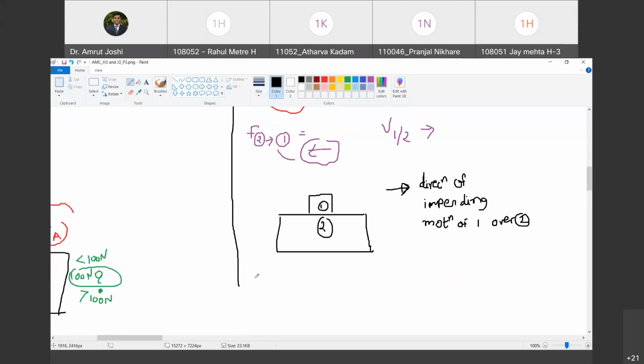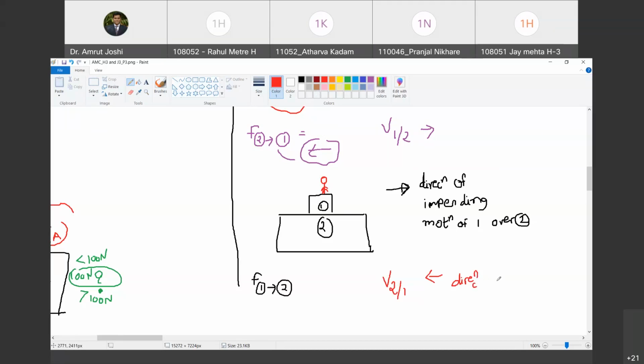So if I want to find out the frictional force offered by object number 1 on object number 2, where should I station myself as an observer? I will station myself as an observer on 1. Are you with me? Yes. What is the direction of motion of 1 with reference to 2? It is towards right. So when I sit as an observer on object number 1, I will observe object 2 to be moving towards left with reference to me. Do you agree with me? Yes.